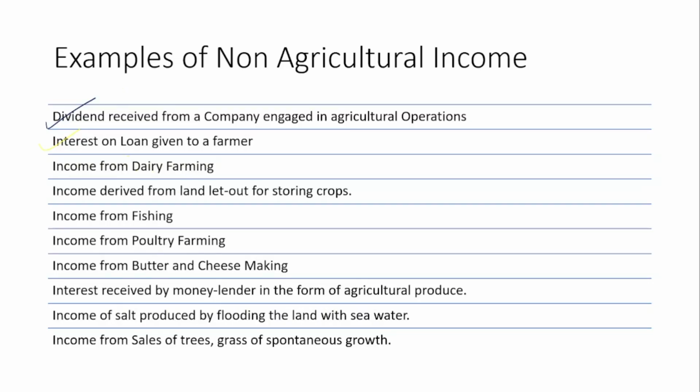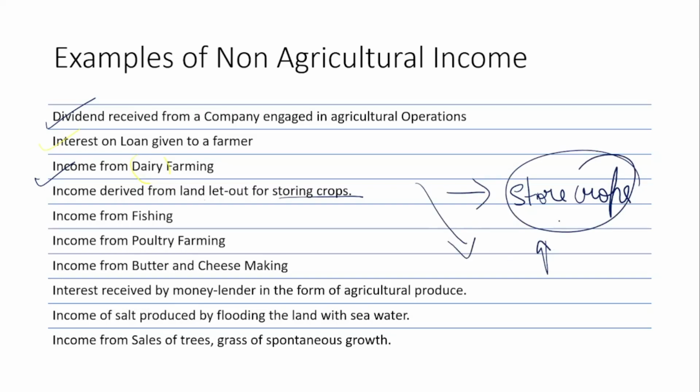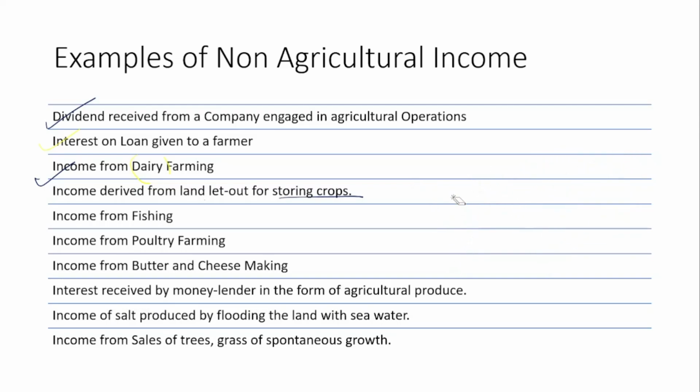Income from dairy farming, because it undertakes certain procedures, cannot be considered as agricultural income. Income derived from land let out for storing crops: there is a place where a farmer is storing the crops, and you are the owner of that particular place. Whatever rent he pays you cannot be considered as agricultural income. Income from fishing also is not an agricultural income. Income from poultry farming is also not an agricultural income. Income from butter and cheese making, because it has to undergo certain processes, is not considered as agricultural income. Interest received by a money lender in the form of agricultural produce.